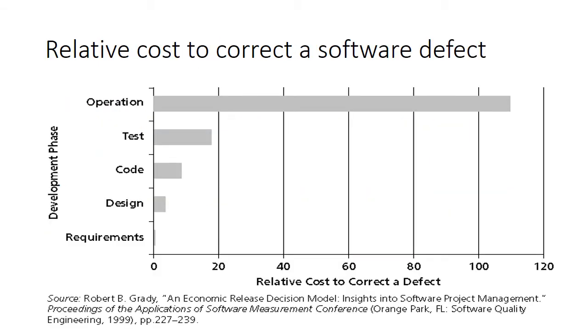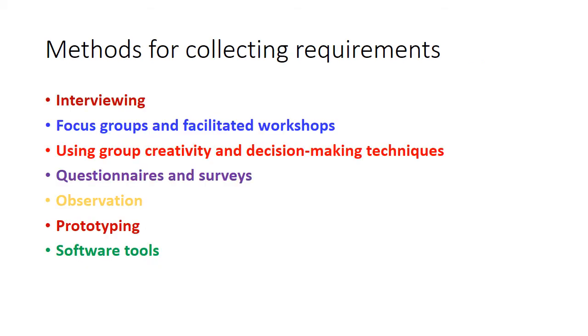The relative cost rises whenever we find a bug in each phase. When we find a defect or a bug in the operation phase, like when we are actually doing the code, then correcting it is very costly because we have to change all the related documents.